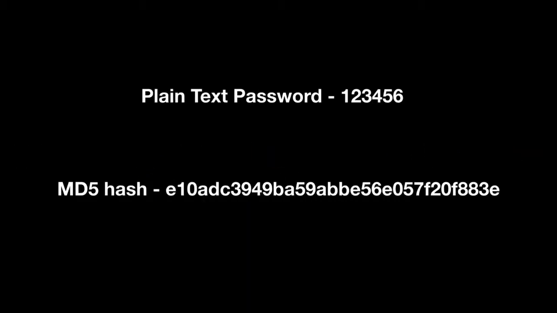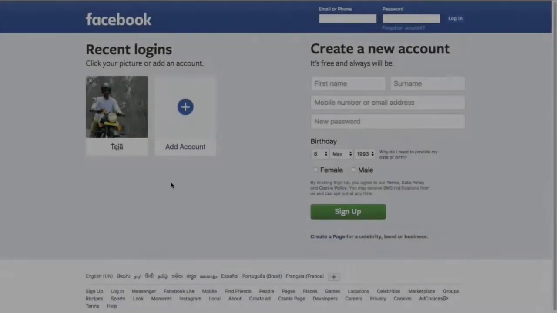Passwords are not saved as plain texts. Any website of this age on the internet uses a hashing algorithm to encrypt and manage passwords. There are many types of hashing algorithms like SHA-1, MD5, etc. As an example for this video, let's consider Facebook.